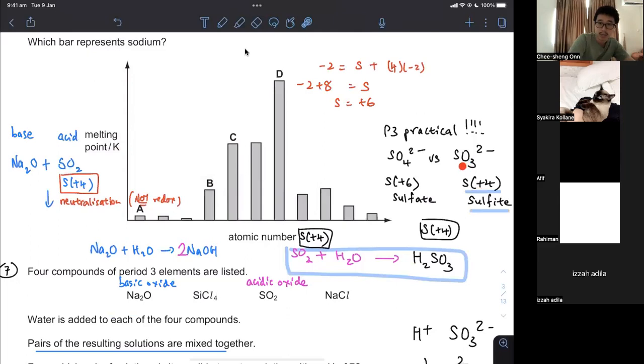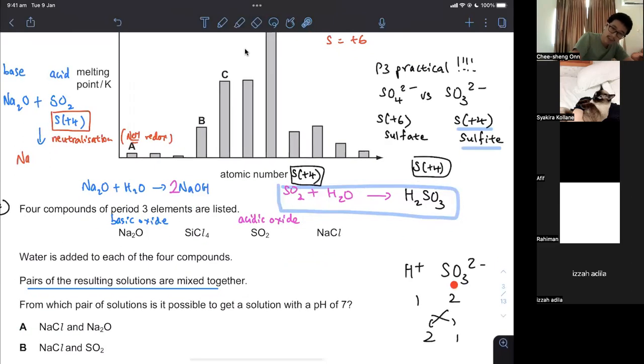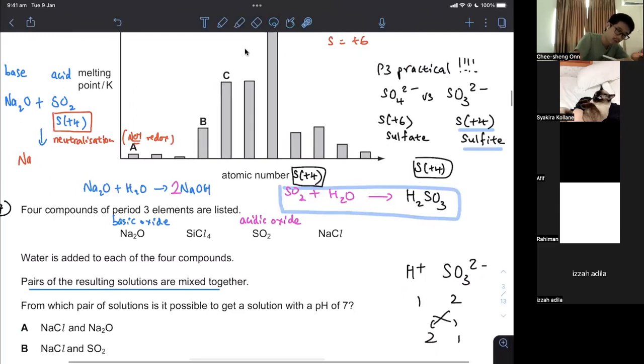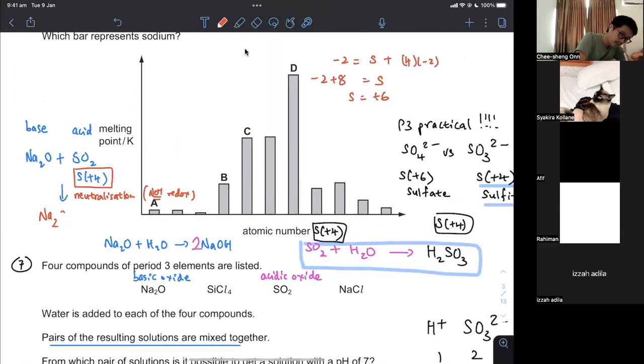These are case studies which you should have done when you first did periodicity. Instead of memorizing a lot of things, try to go back to basics and think about what you were able to do and use that to build new knowledge. This is going to be Na+ and SO3 2-, the salt. So 2 of the Na+ and 1 of the SO3 2-, you're going to get Na2SO3. So this equation will be balanced just like that. So be very careful there.